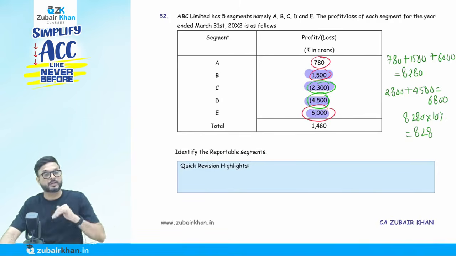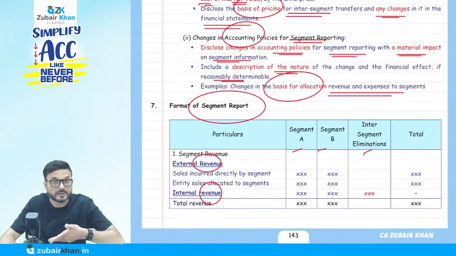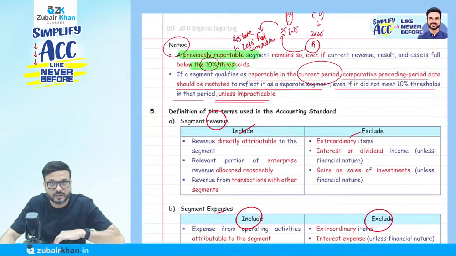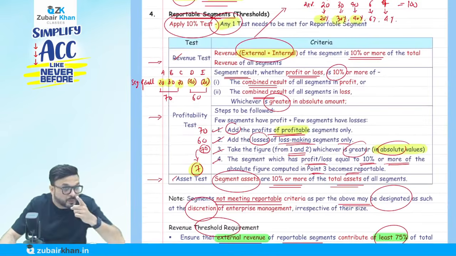So this is all about Accounting Standard 17, segment reporting. Next, we are going to do the revision of AS 18. Don't worry, I will cover all the accounting standards. Just go through the concept. The most important, as I told you, is the reportable segment. The questions are going to come from this portion only.